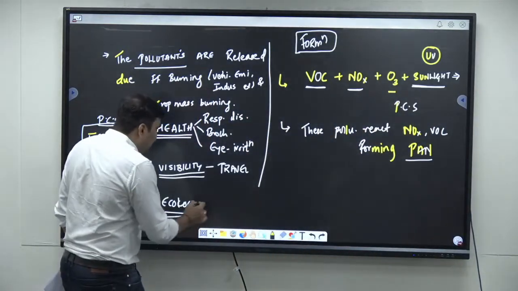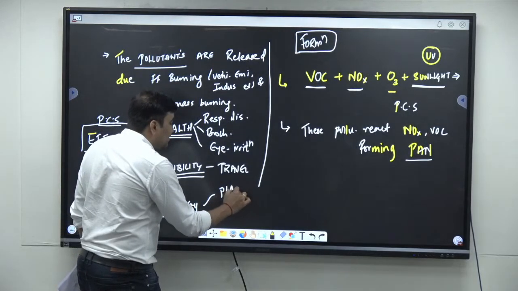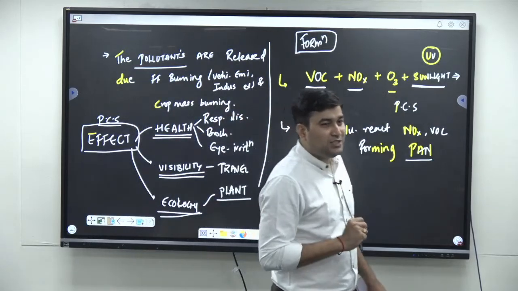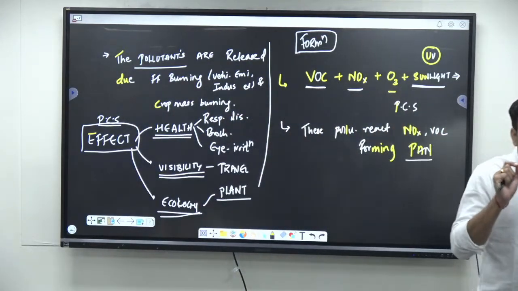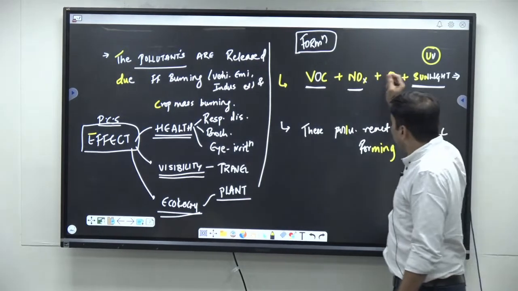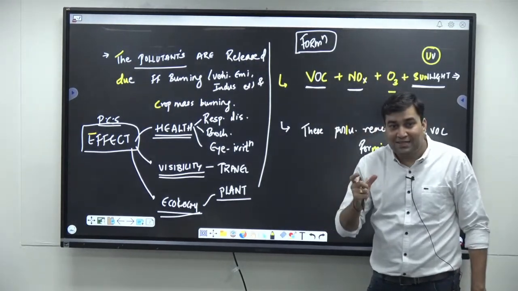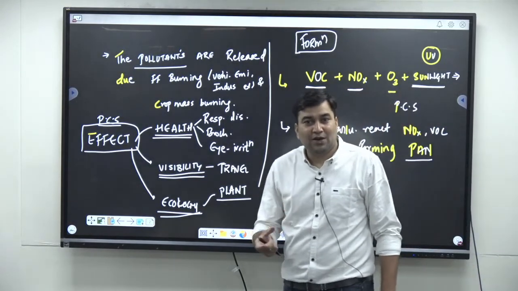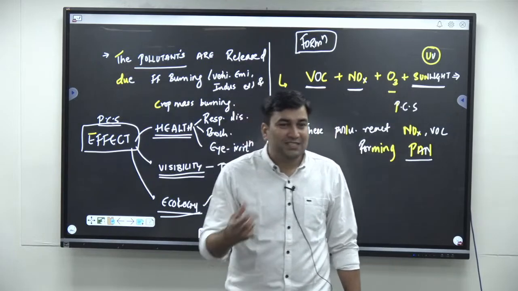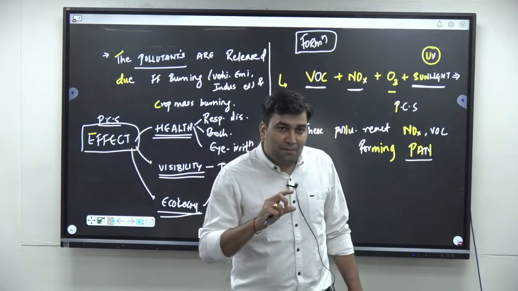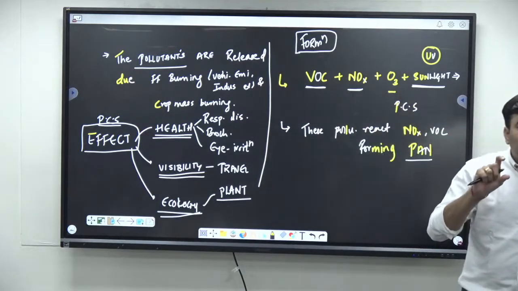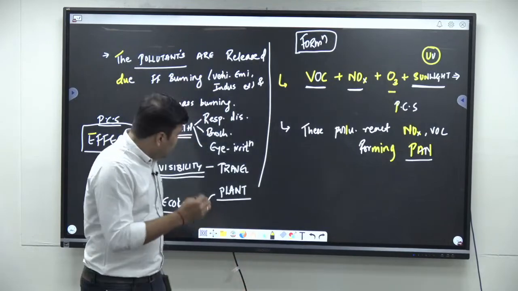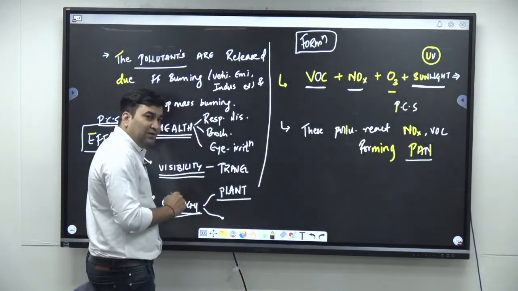Similarly, on the other parts of the ecology, I mean the plants. If you understand the plants, especially the photosynthesis reaction, photochemical smog adversely impacts the rate of photosynthesis. Getting the point? Because what is photosynthesis? Carbon dioxide in the presence of water and sunlight prepares carbohydrates. But this process itself is adversely impacted by the pollutants in the photochemical smog. Are you understanding it? So there is an impact on ecology and plants also.